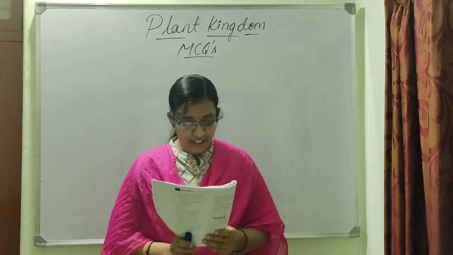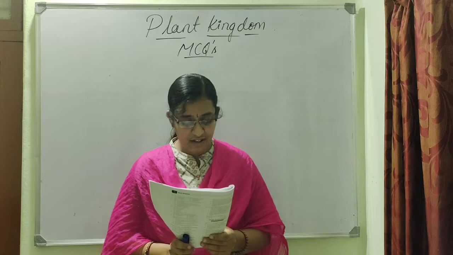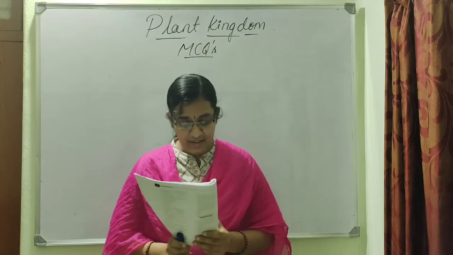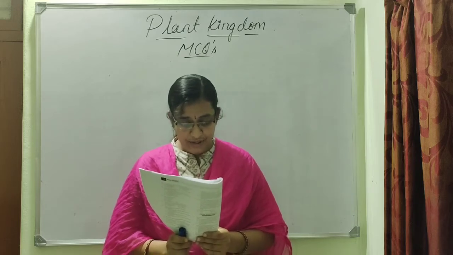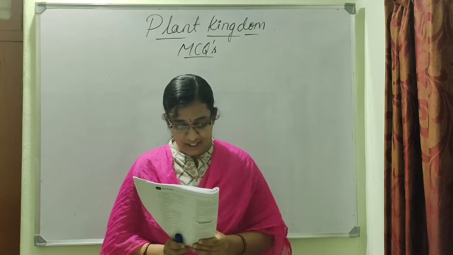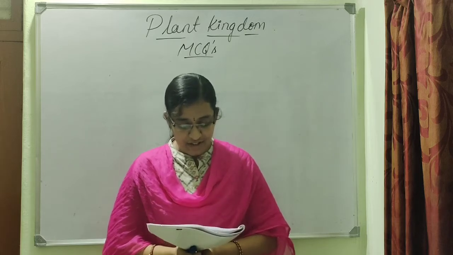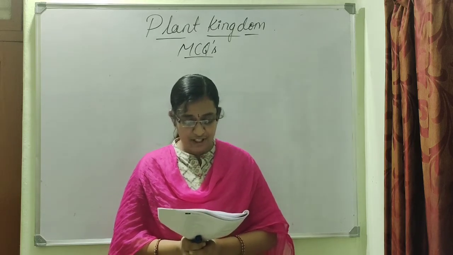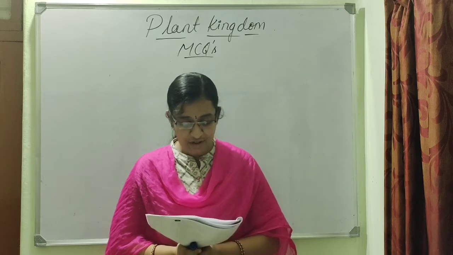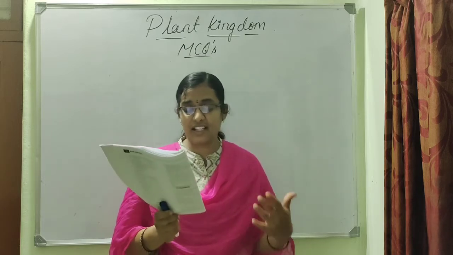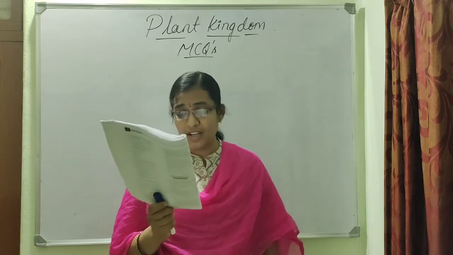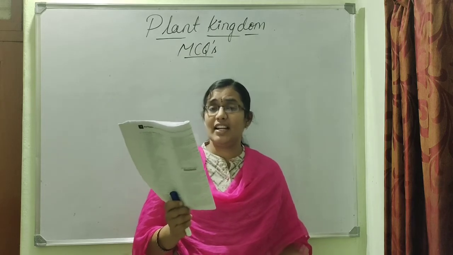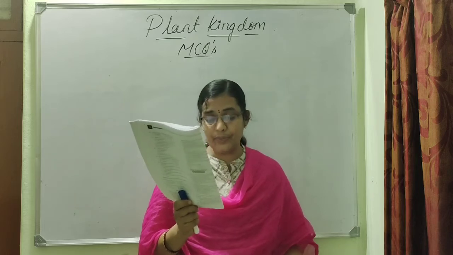Next, identify the correct statement about the gametophytic stage in the alternation of generation in the life cycle. Options: 1, generation that produces vascular tissue; 2, generation that produces the gametes; 3, the diploid generation; 4, generation that produces the spores first, followed by the generation of gametes. What do you mean by a gametophytic stage? It is the stage which possesses the gametes, and hence it is option 2.